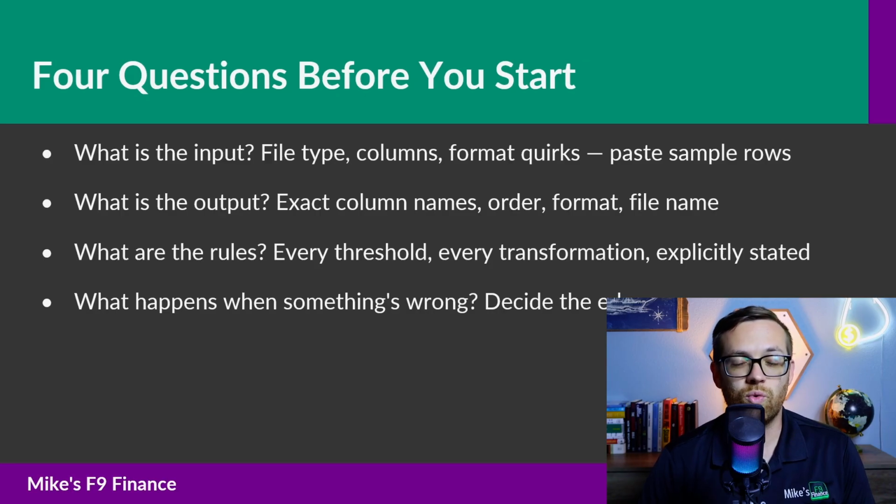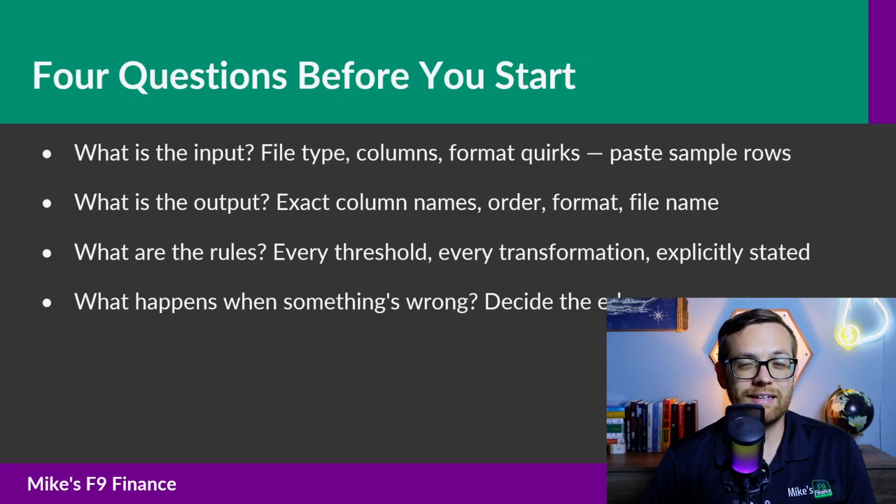Now, let's walk through each question applied to the coffee shop bank file standardization case. Input. The file is an Excel workbook. It has a sheet called balances. Columns are things like location, account, currency, and balance. The dates are embedded in a month, day, year format, and balances are numbers. Sometimes the file has a header row, sometimes it doesn't. The location names might have an extra space.